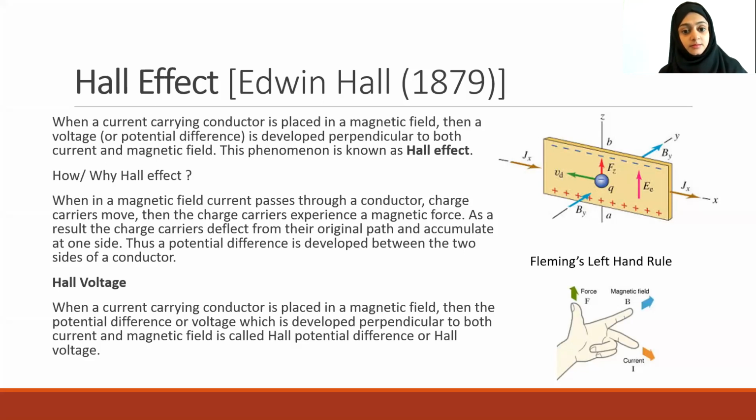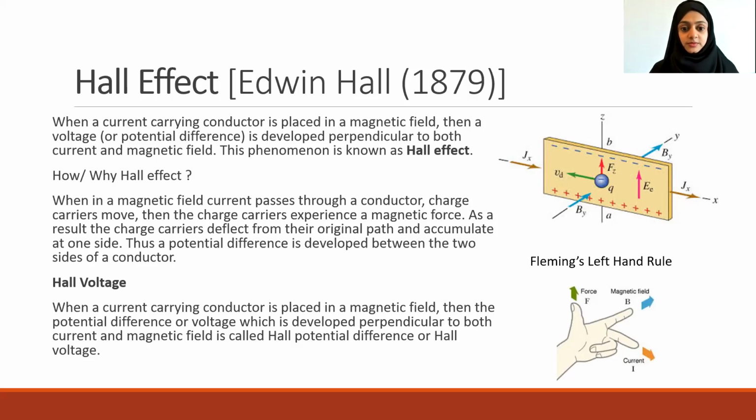Teacher, by placing a current carrying conductor in a magnetic field. Okay, why does it happen? Because they deflect. What deflects? When a magnetic field is applied across a current carrying conductor, the charges move.